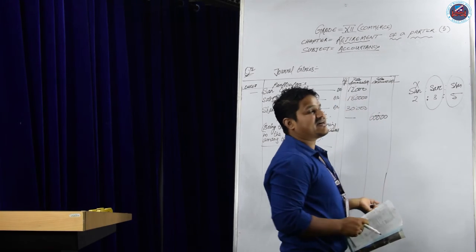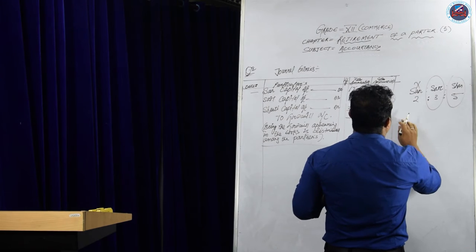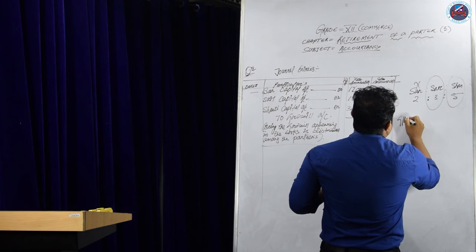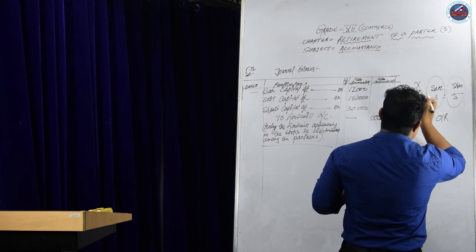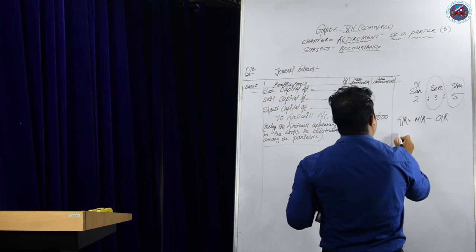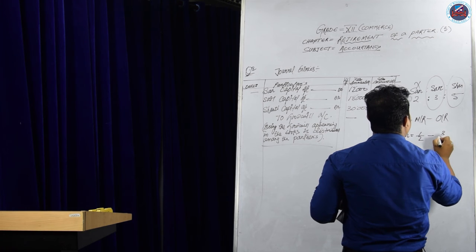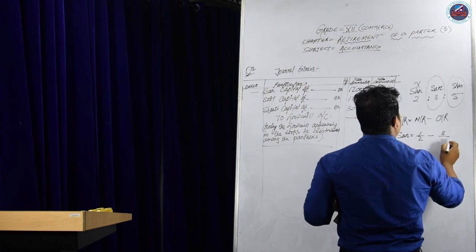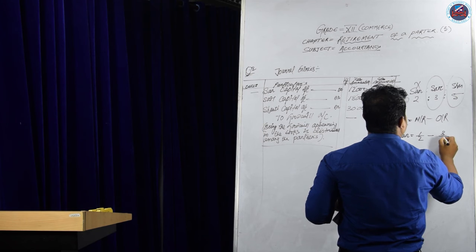So when the new ratio comes, we have to find out the gaining ratio. How do we find out the gaining ratio? Same formula, new ratio minus old ratio. For Saroj, 1/2 minus 3/10.